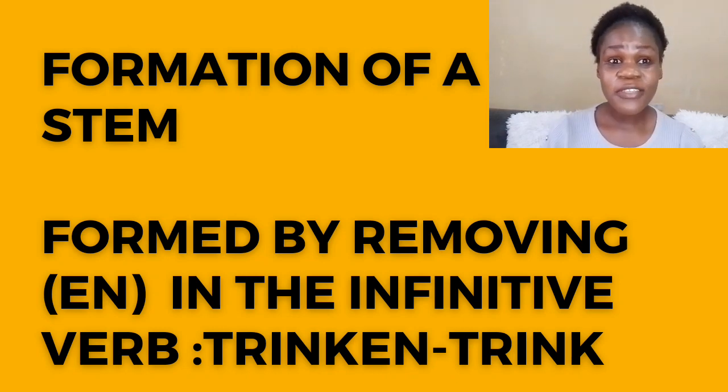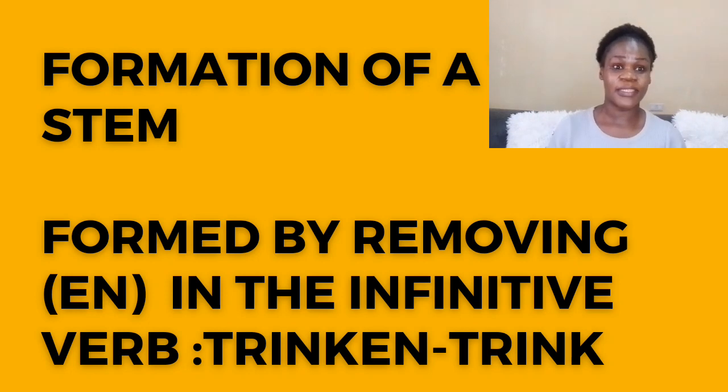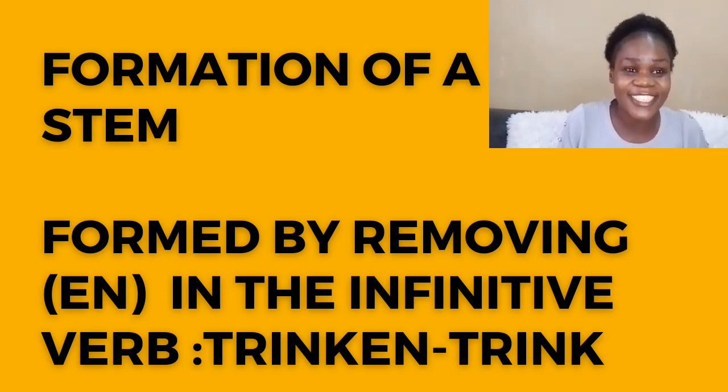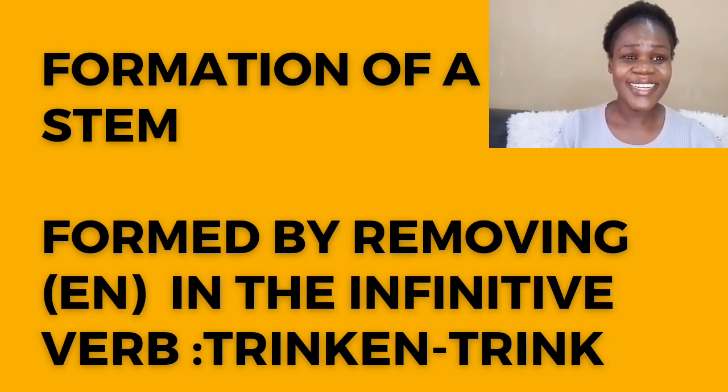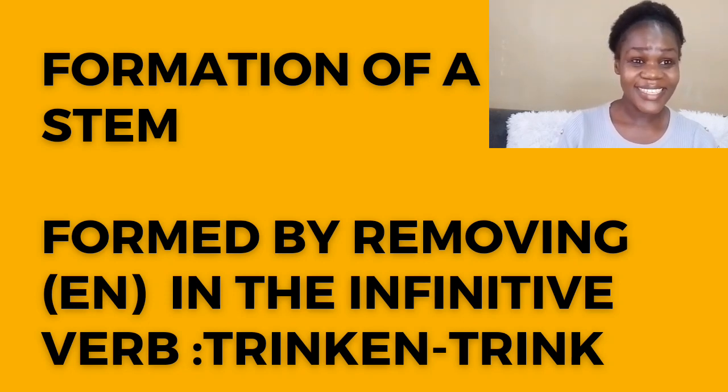After knowing the infinitive verb, you should also know how to form the verb stem. What is a verb stem? Verb stem, it is formed by chopping off the en ending in the infinitive verb. Most of the regular verbs in German, they have en ending. For example, trinken, to drink. Then I chop off my en, then I conjugate it in the first personal pronouns.